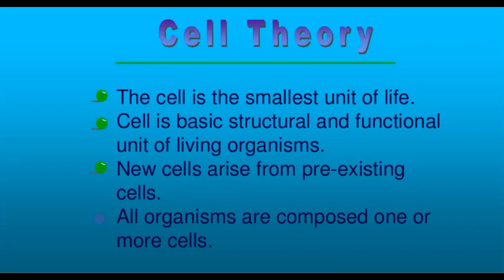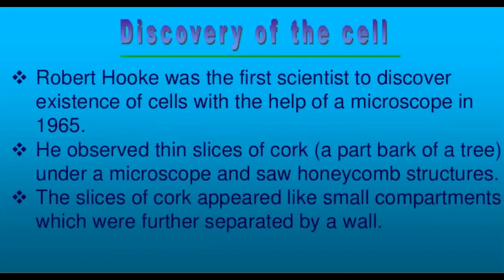Now, according to the cell theory, you understood that cell is a basic structural and functional unit of life. Now, who discovered the cell? Robert Hooke was the first scientist to discover the existence of the cell with the help of a microscope. Now, in those days, in 1665, the microscope was not so well developed. It was very simple, very primitive. But then, using that microscope, he observed thin slices of cork.